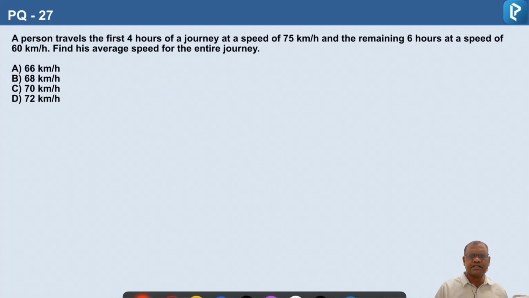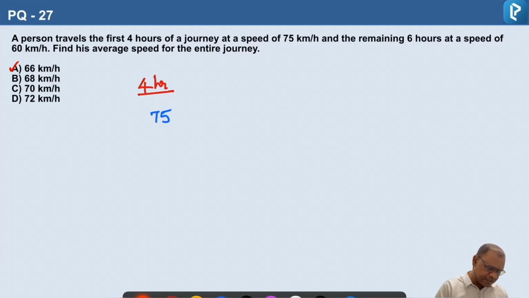Question number 27. A person travels the first 4 hours of a journey at a speed of 75 km per hour and the remaining 6 hours at a speed of 60 km per hour. Find his average speed for the entire journey. So first of all, for 4 hours, the speed is 75 km per hour.